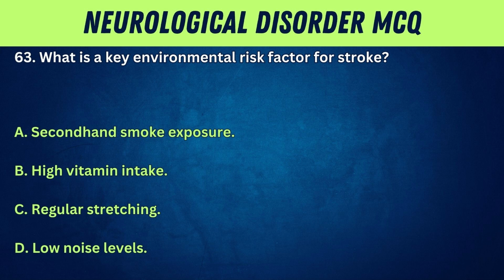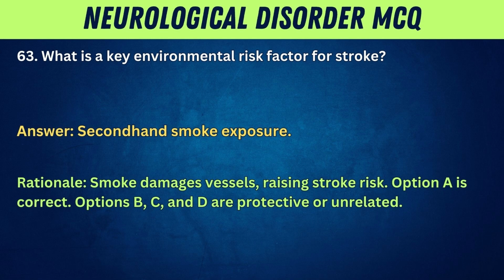63. What is a key environmental risk factor for stroke? A. Secondhand smoke exposure. B. High vitamin intake. C. Regular stretching. D. Low noise levels. Answer: secondhand smoke exposure. Rationale: smoke damages vessels, raising stroke risk. Option A is correct. Options B, C, and D are protective or unrelated.